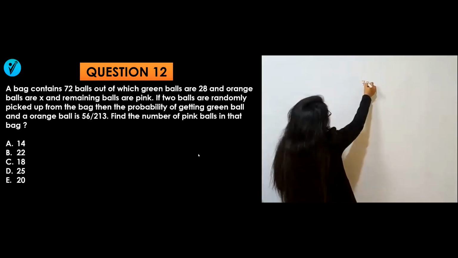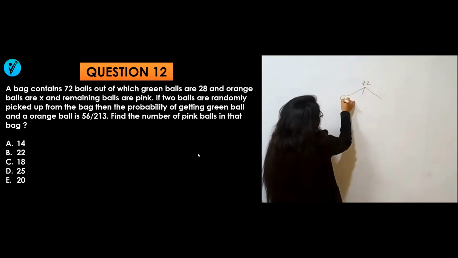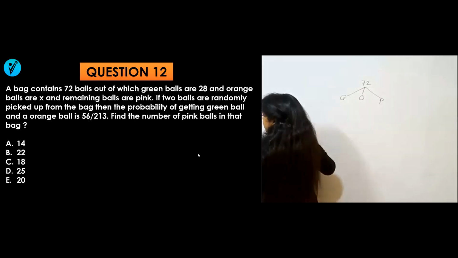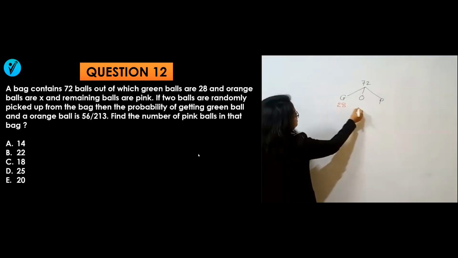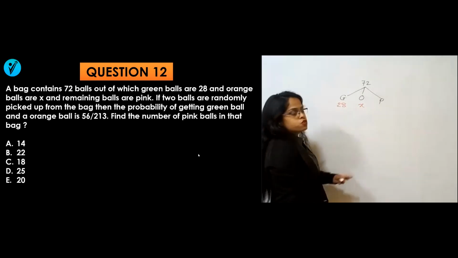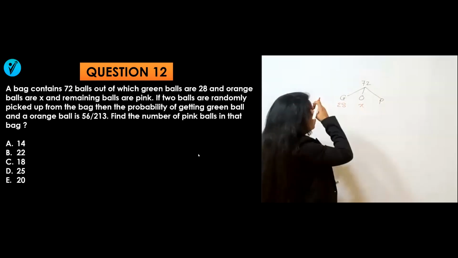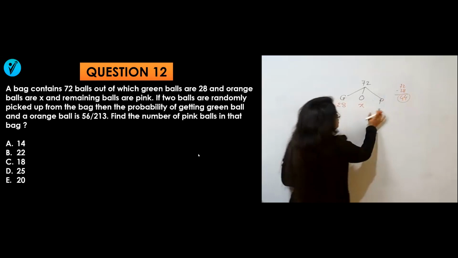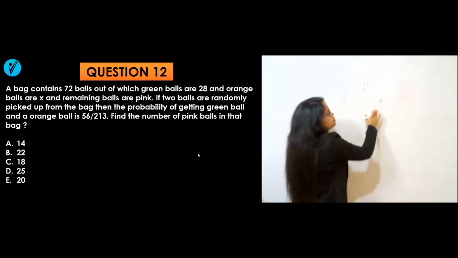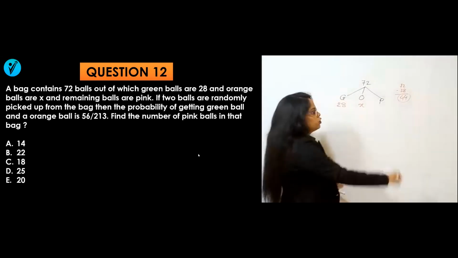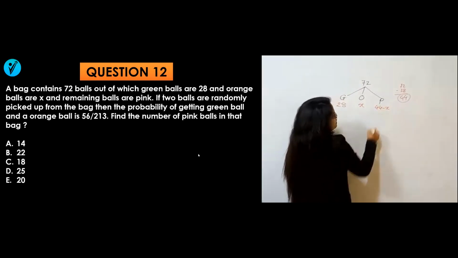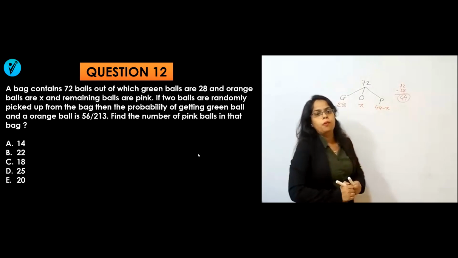So 72 balls in total, with green, orange and pink. 28 balls are green, X balls are orange. If you subtract 72 minus 28, it is 44. So orange plus pink is 44, and since orange is X, pink will be 44 minus X. This is the number of balls.